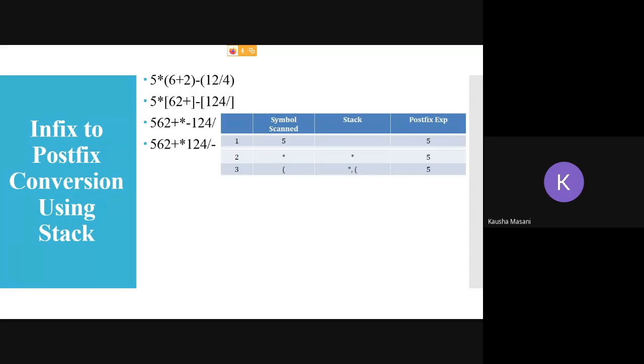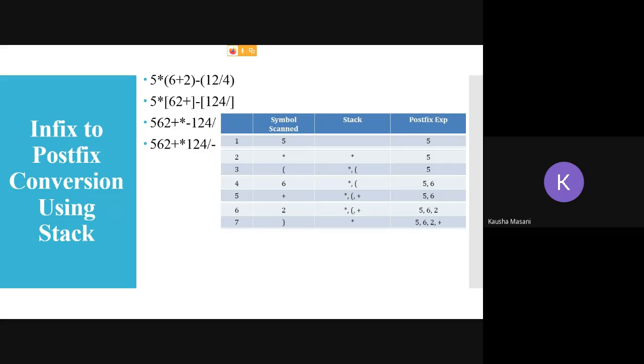So star goes inside and parenthesis goes inside, opening brackets. Nothing to be done with them. Then 6 is an operand, so it goes to my postfix expression. Then it is plus. Now on the top of the stack, there is an opening parenthesis, no operator present. So I'm not going to check any precedence, directly pushing the operator.